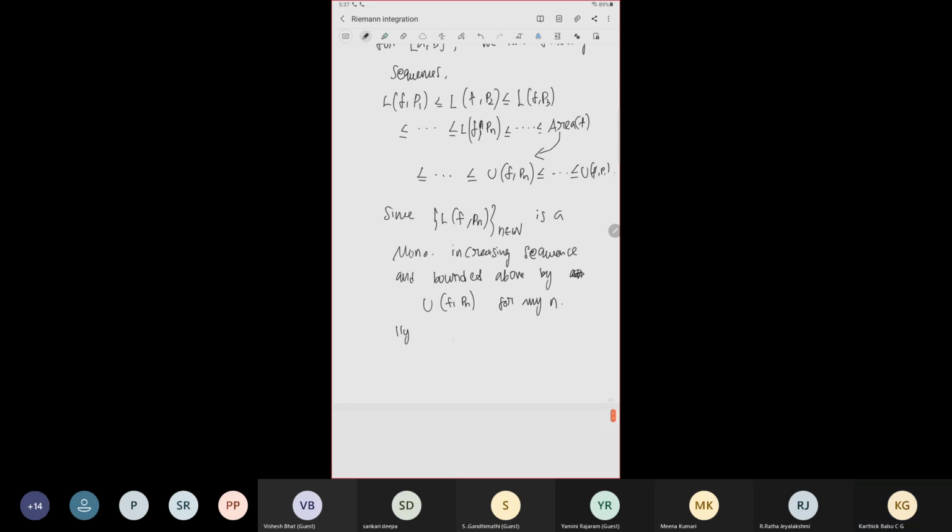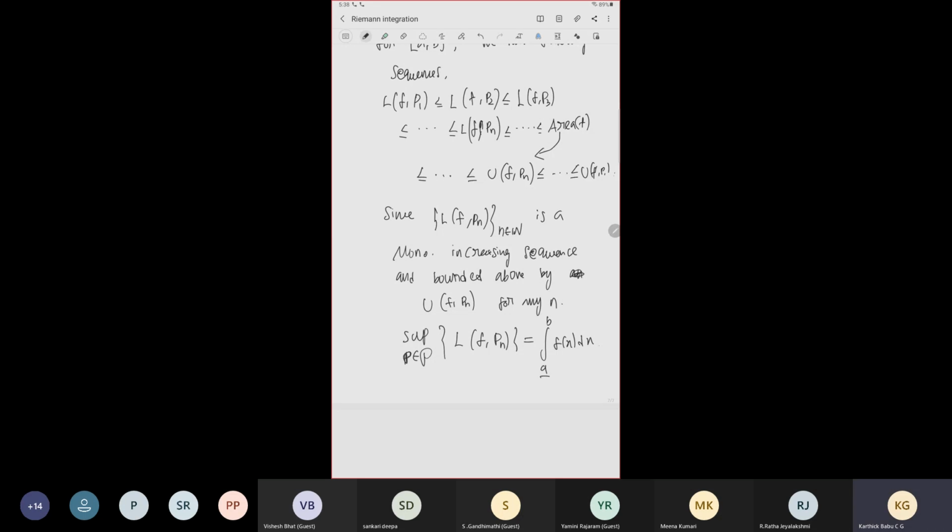Since the supremum exists, I will denote the supremum over P belonging to the set of partitions of L of f comma P, which we denote as the lower integral of f.